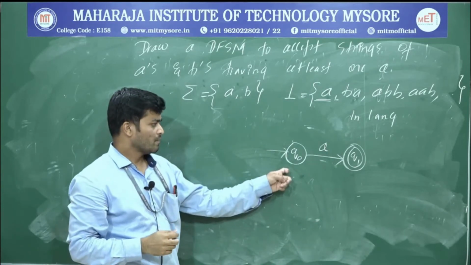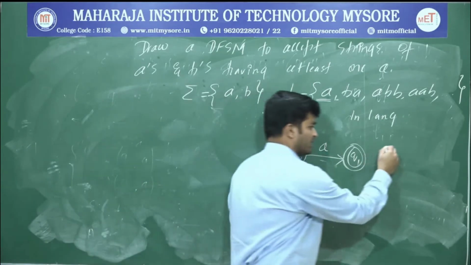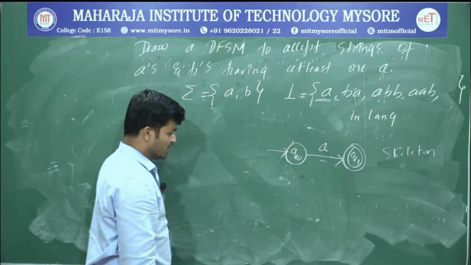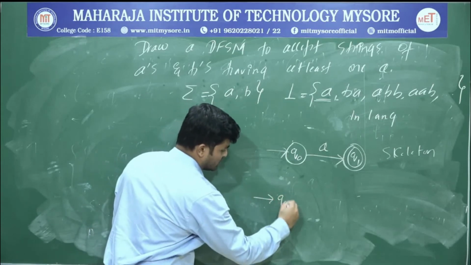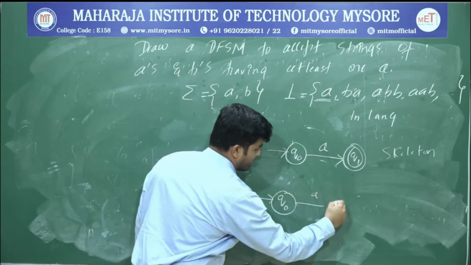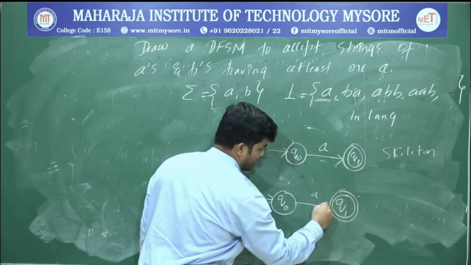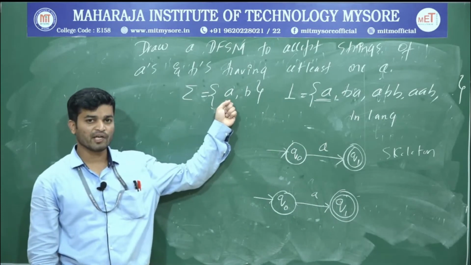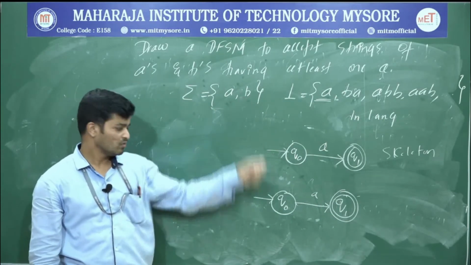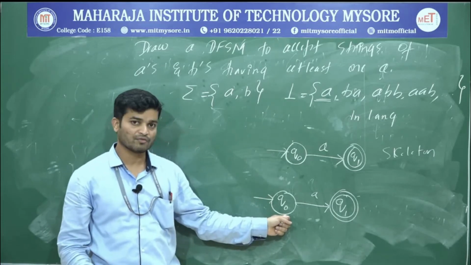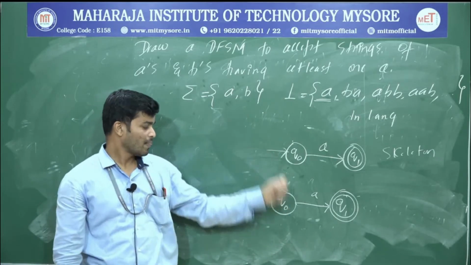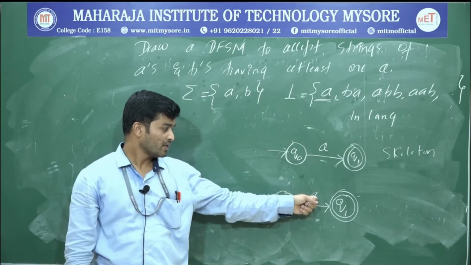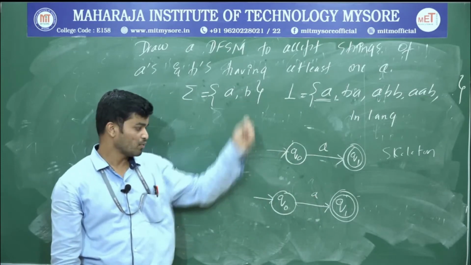Now I have to build the muscle. This one is called the skeleton. In order to build the muscle, I will rewrite that one more time: Q0 A Q1. Now observe sigma. Sigma is A comma B. If it is 2, from each state I must have 2 arrows. If it is 1, there should be exactly 1 arrow from each state. Already there is an arrow for A. I need an arrow for B. So how to write that one?